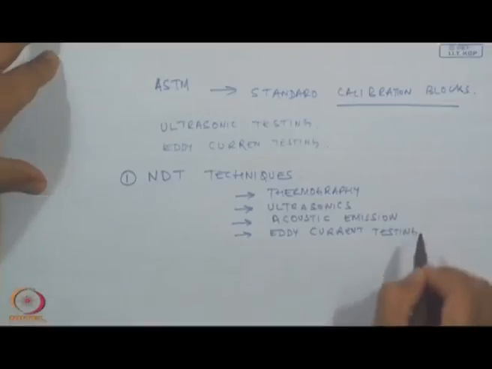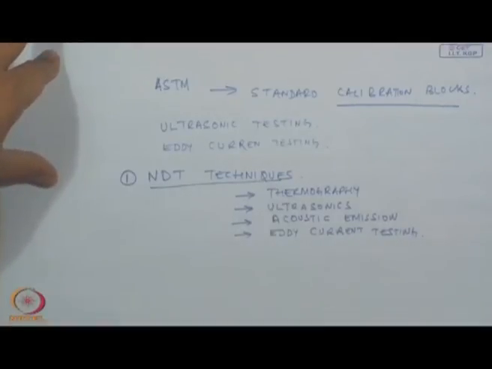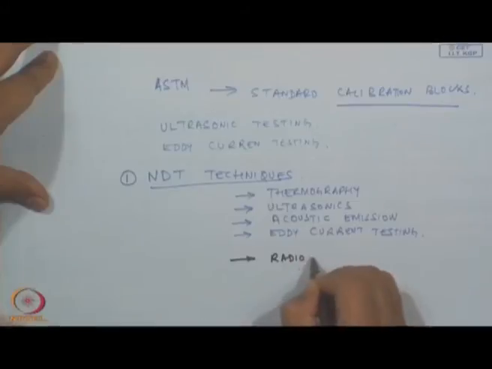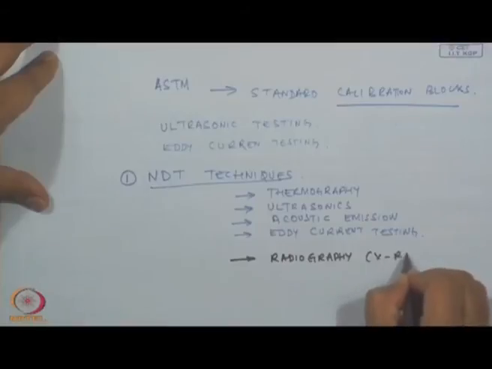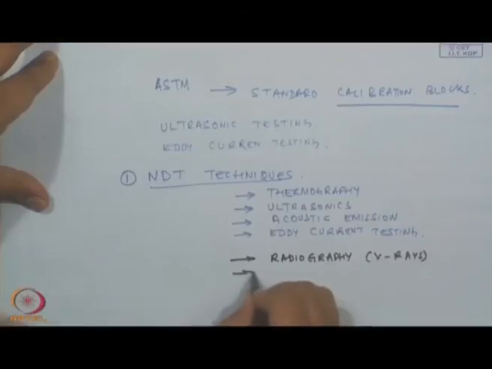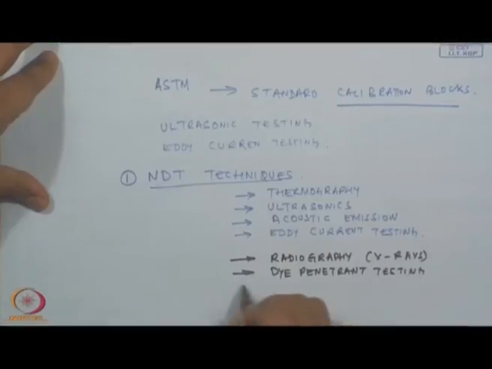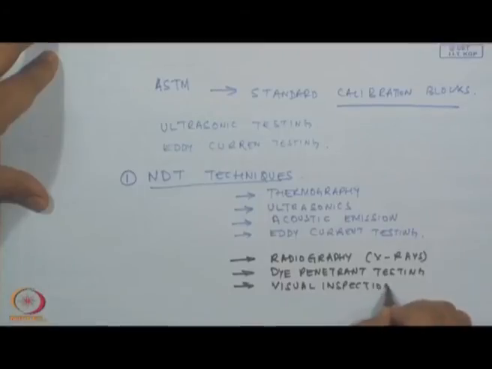We have discussed these NDT techniques so far, and a few more which we are going to discuss are radiography, or what is known as X-rays, then dye penetrant testing, and of course, the last one, the easy one, visual inspection on places hard to reach.